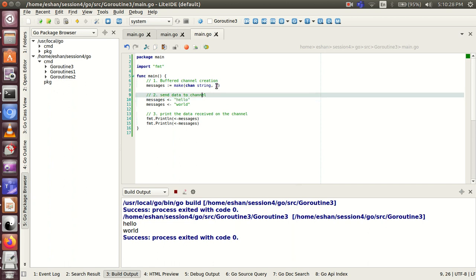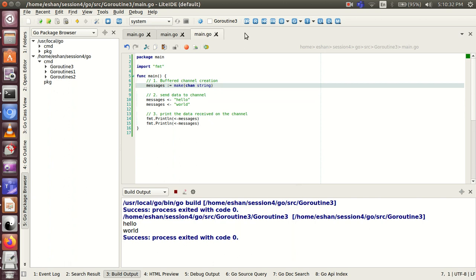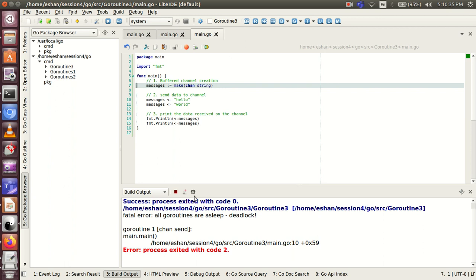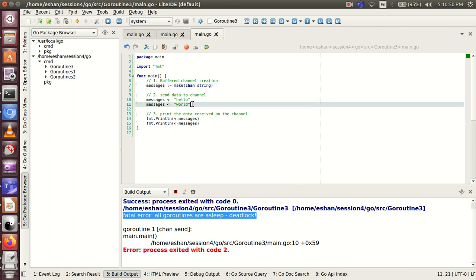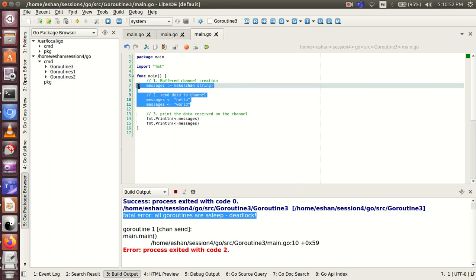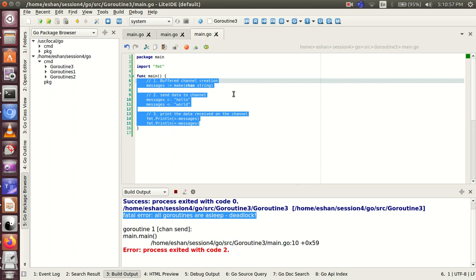So if you try to execute it by making it an unbuffered channel, yeah, if you see the output, the Golang runtime is intelligent enough to detect situations when the code enters a deadlock scenario. So you had better be very careful using channels, because not using them correctly may cause your program to enter a deadlock condition.